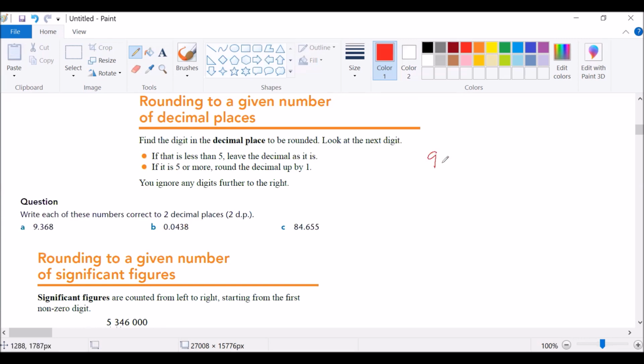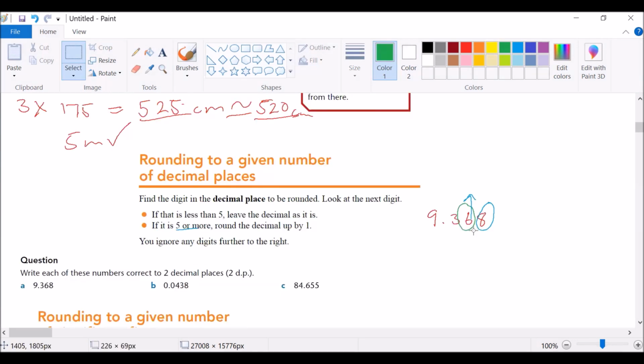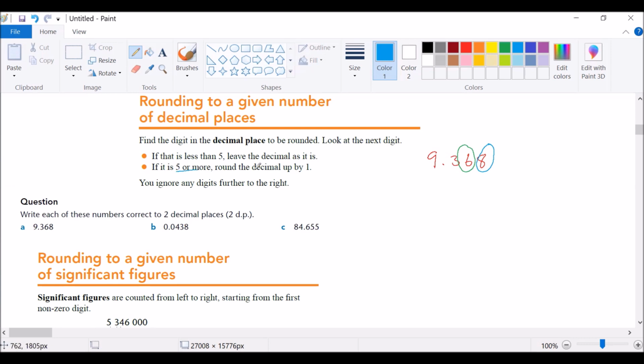So we have 9.368. The decimal place we are interested in is the second decimal place, which is 6 here. So we look at the number next to it, which is this 8 here. Is 8 greater or equal to 5? If it is more than 5, round up the decimal by 1. So 8 is more than 5, so we increase this by 1. So now it becomes 9.37. DP means decimal places.